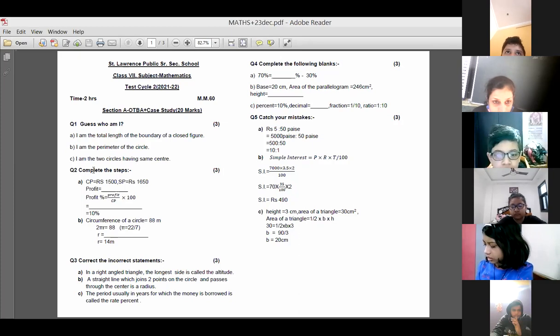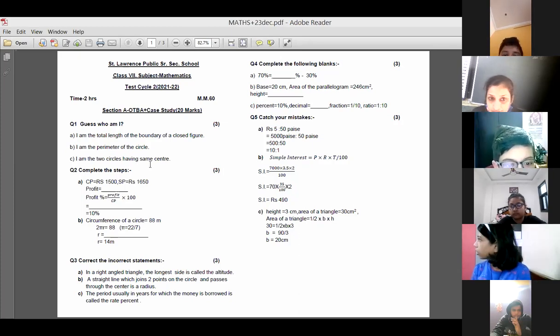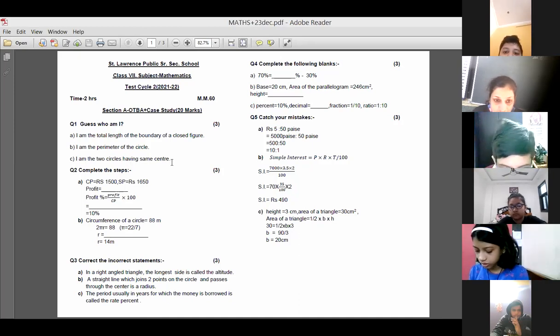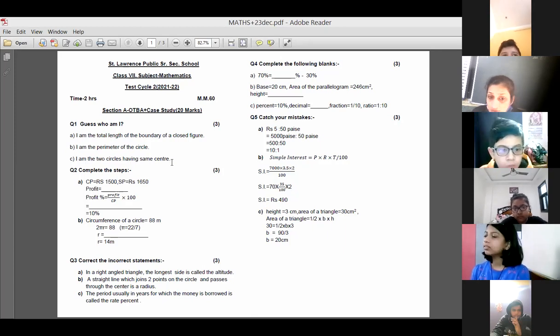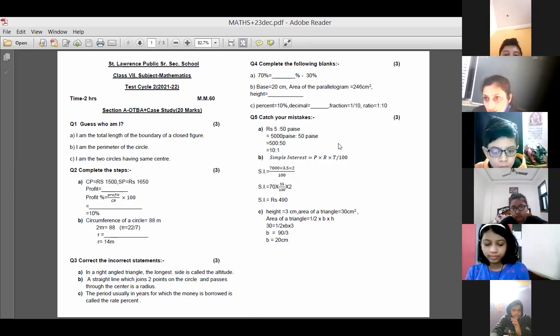That's right. I am the two circles having the same center. Yes, concentric circles. That's right, Vedika. Not congruent circles, beta. Concentric circles. Kavya, check here. Not circles, beta. Concentric circles it should be. Okay.